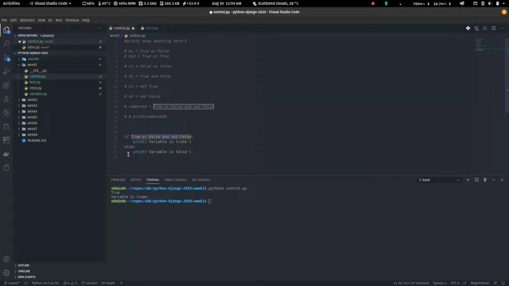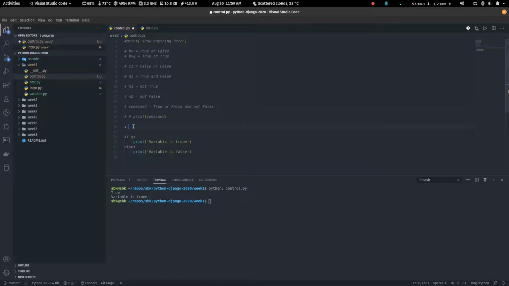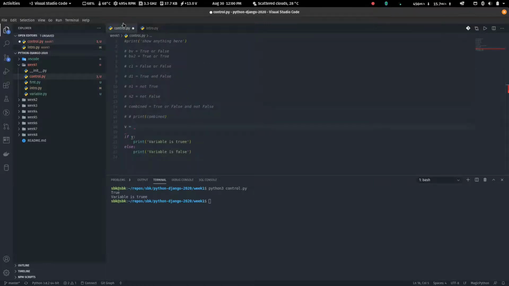So again, let's say v. I'm creating a variable called v. Now we have something called comparison operators, and that's what you see that I've used here. It allows us to compare two things. For instance, I can compare two numbers, or I can even compare two strings. So if I say 2 is greater than 3, it means, is it true? Well, let's see.